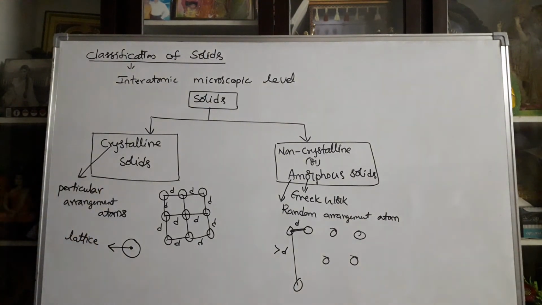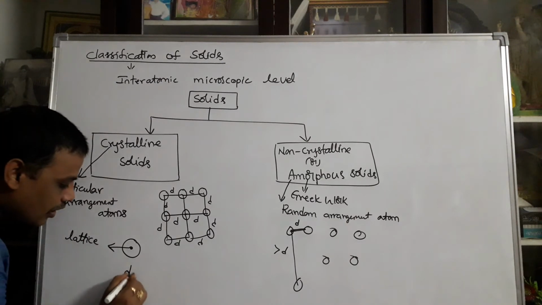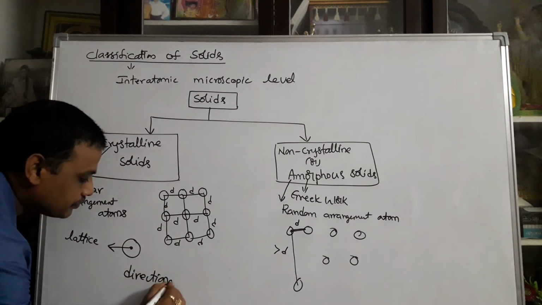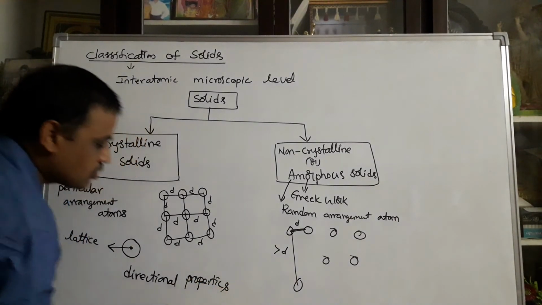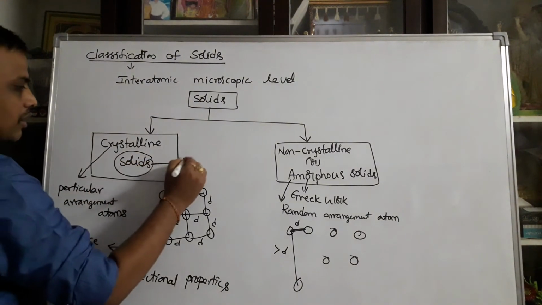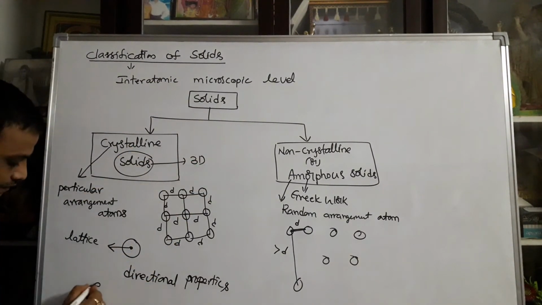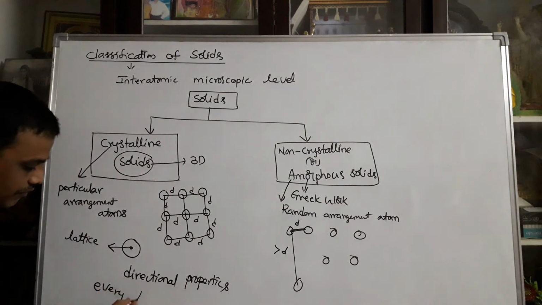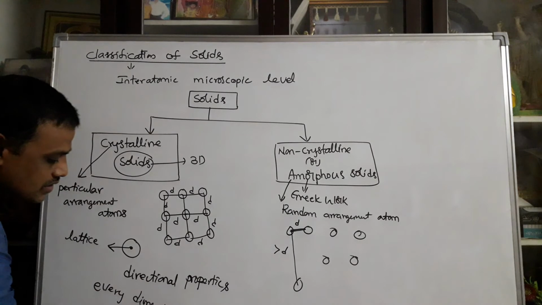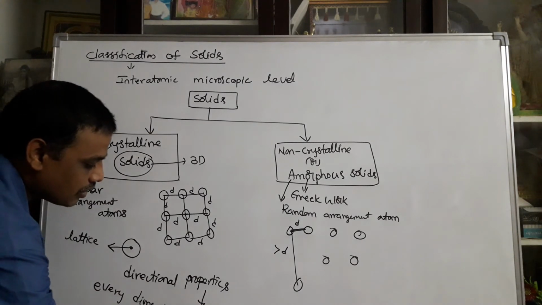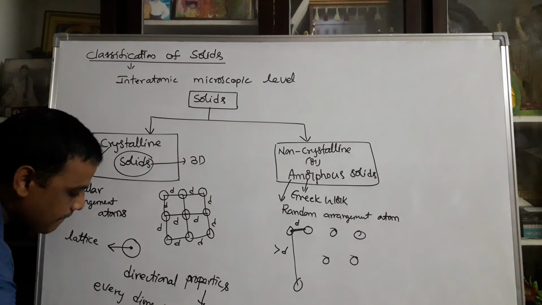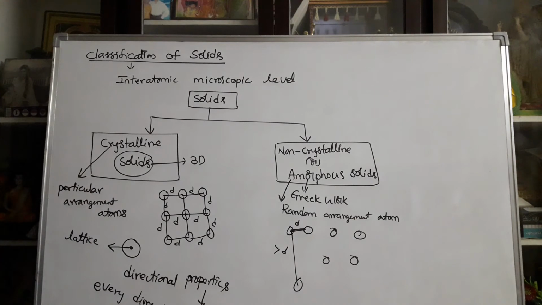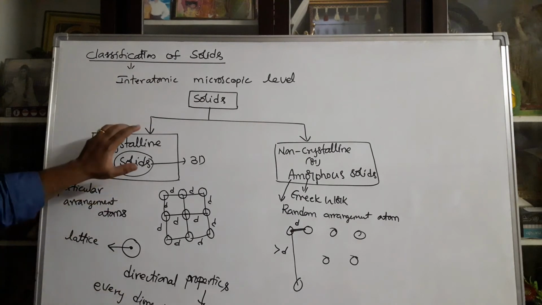Particularly, crystalline solids have directional properties. Solids can be explained from a three-dimensional point of view. If the properties differ in every direction, then the material is said to have anisotropic properties. So anisotropic properties are obeyed by crystalline solids.